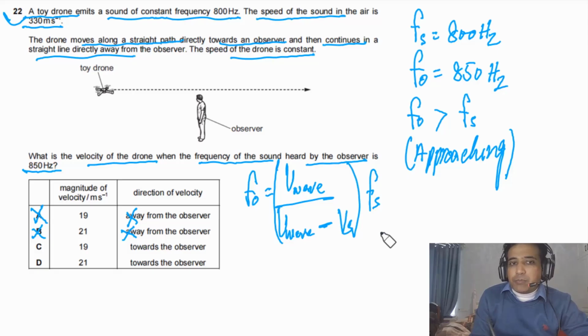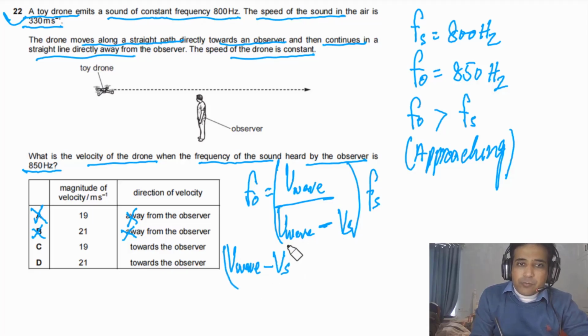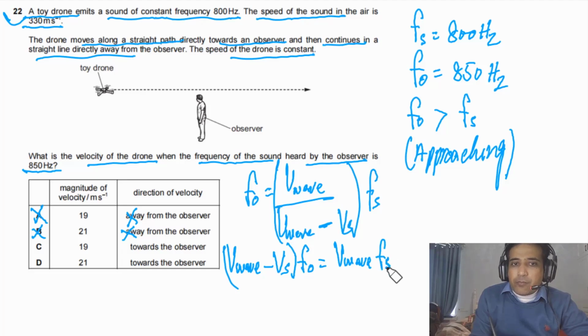So if we cross multiply, we will get here (speed of the wave minus speed of the source) times observed frequency. This will be equal to speed of the wave times frequency of the source. We need to find out, in this case, Vs.